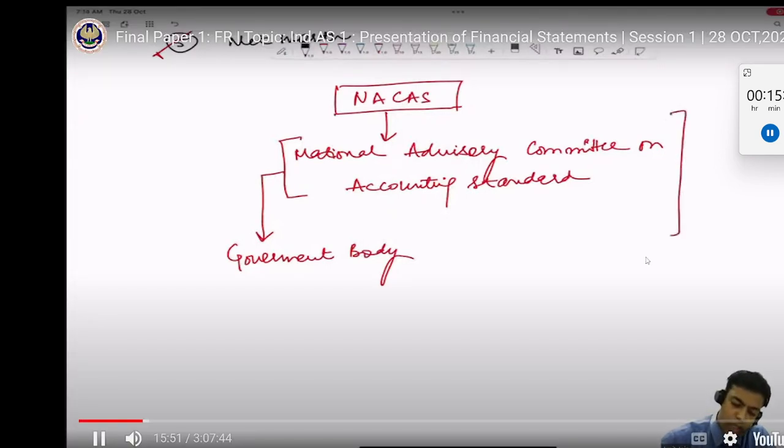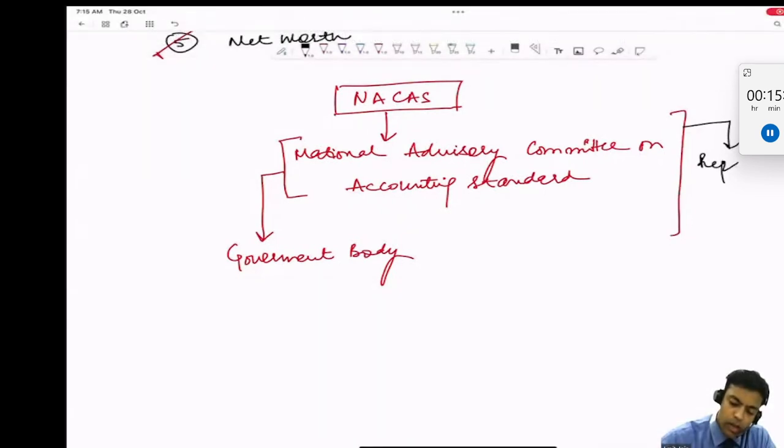So this represents MCA, right? Because MCA has the power to issue the accounting standard in consultation with ICAI, right? And on the accounting standard, this is the committee. This committee regulates some more matters which are defined under the Companies Act, right? Jitendra, I hope this is clear.